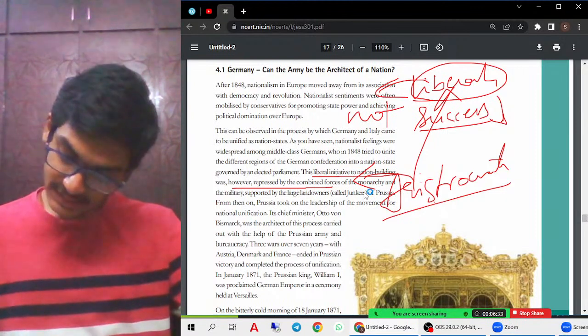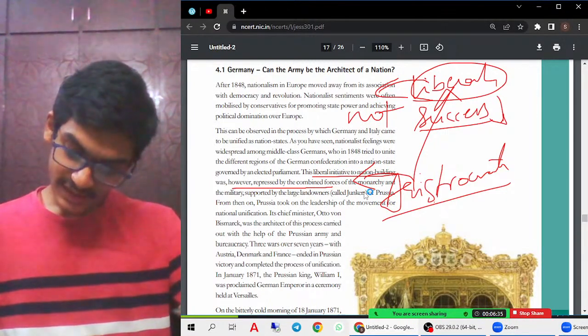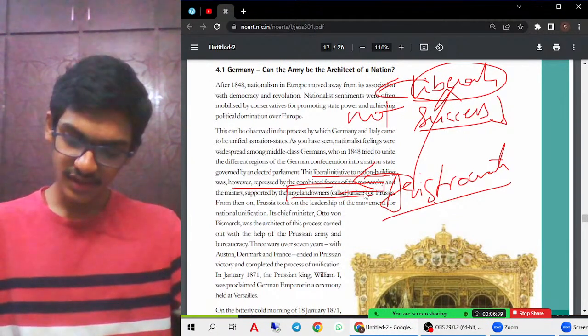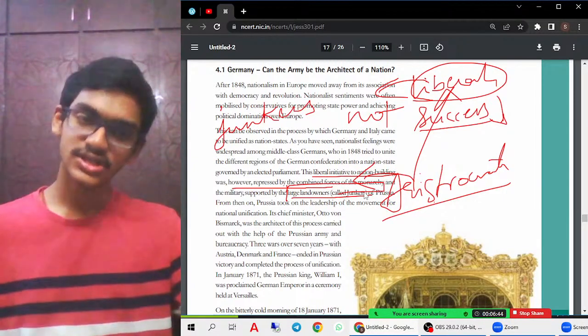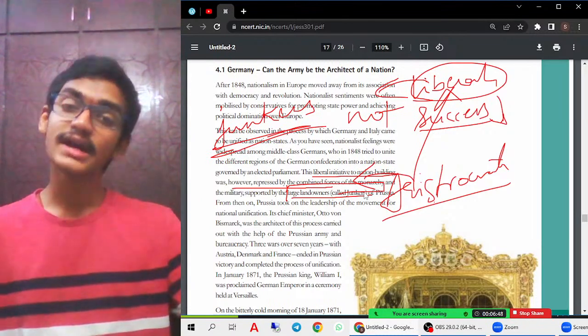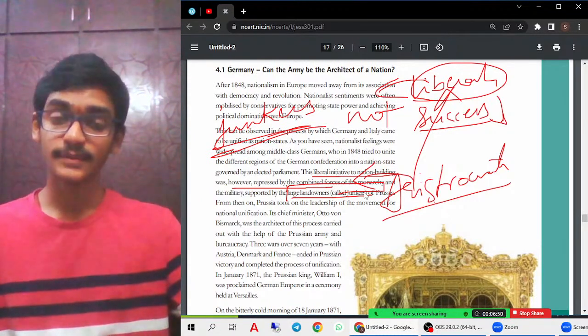Okay, and these people, these large landowners, have been called Junkers. So Junkers are all these large landowners and aristocrats, all these rich people. Then how did the unification process of Germany actually happen?